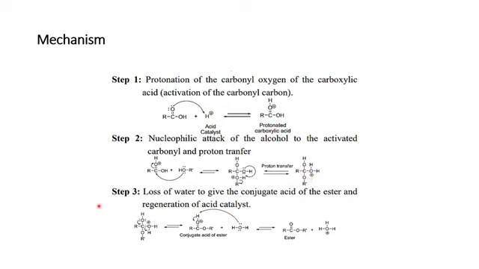In step 3, there is the loss of water to give the conjugate acid of the ester, and the acid catalyst used in step 1 is regenerated. How? This product is used here, and after rearrangement and electron shifting, there will be formation of the conjugate acid of the ester. When you react it with water, what happened? We get our required product, which is ester. In addition to this ester, there is the formation of acid, which is H3O+. Next slide.